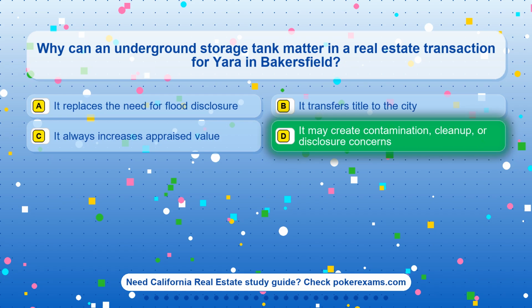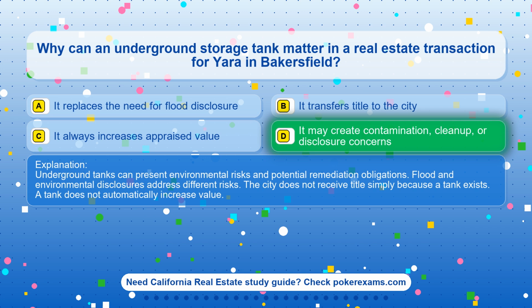The correct answer is option D. It may create contamination, cleanup, or disclosure concerns. Underground tanks can present environmental risks and potential remediation obligations. Flood and environmental disclosures address different risks. The city does not receive title simply because a tank exists. A tank does not automatically increase value.